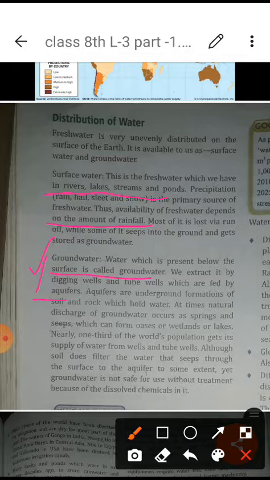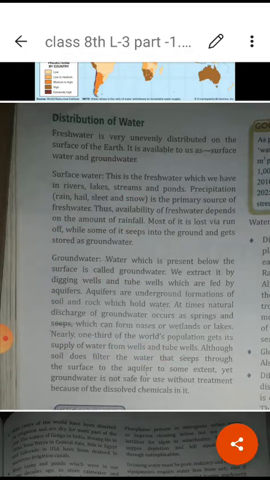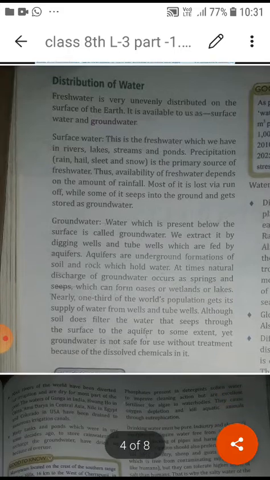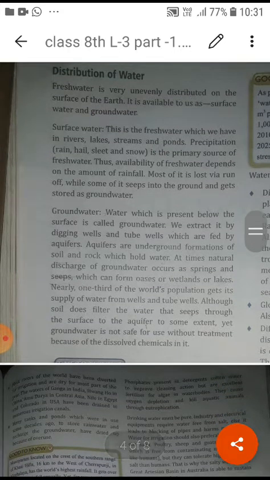Okay, at times the natural discharge of groundwater occurs as springs and seeps which can form oases and wetlands or lakes. Nearly one-third of the world population gets its supply of water from wells and tube wells. Although soil does filter the water that seeps through the surface to the aquifer to some extent, yet groundwater is not safe for use without treatment because of the dissolved chemicals in it.